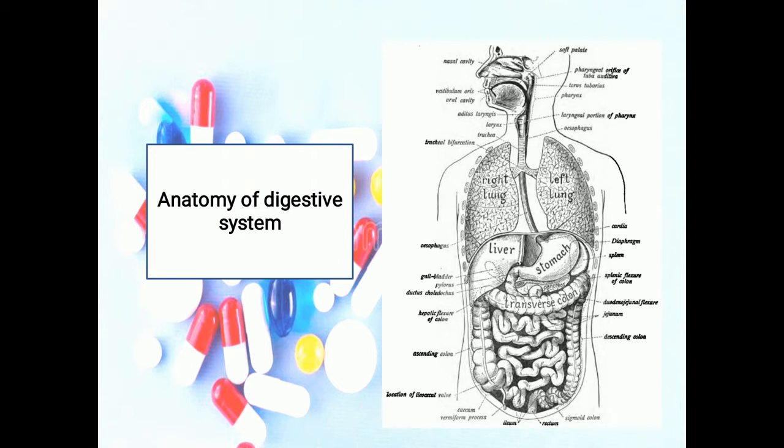The sockets are lined by the periodontal ligament, which consists of dense fibrous connective tissue that anchors the teeth to the socket walls. A typical tooth has three major external regions: the crown, root, and neck. The crown is the visible portion above the level of the gums. Embedded in the socket are one to three roots. The neck is the constricted junction of the crown and root near the gum line.